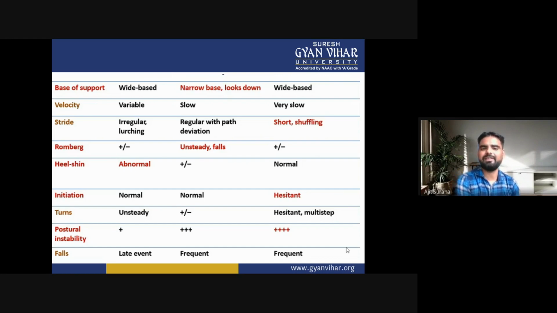Now the postural instability. It is present in cerebellar ataxia, it may be present in sensory ataxia, and it is present in frontal ataxia. Now falls. In cerebellar ataxia, a fall is a late event. In sensory and frontal ataxia, the patient may frequently fall.